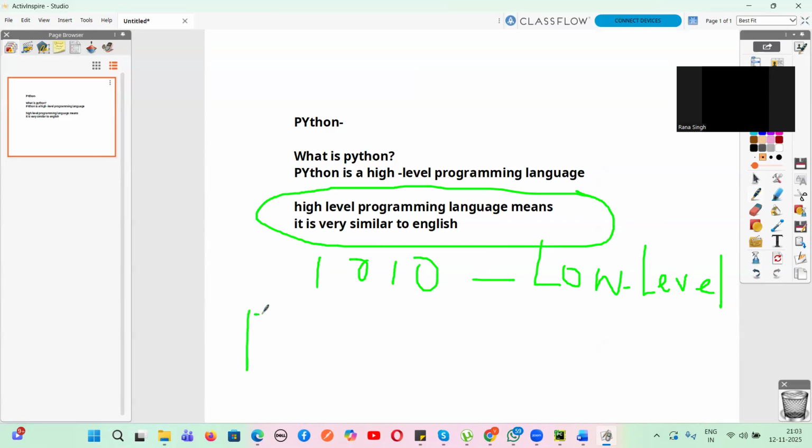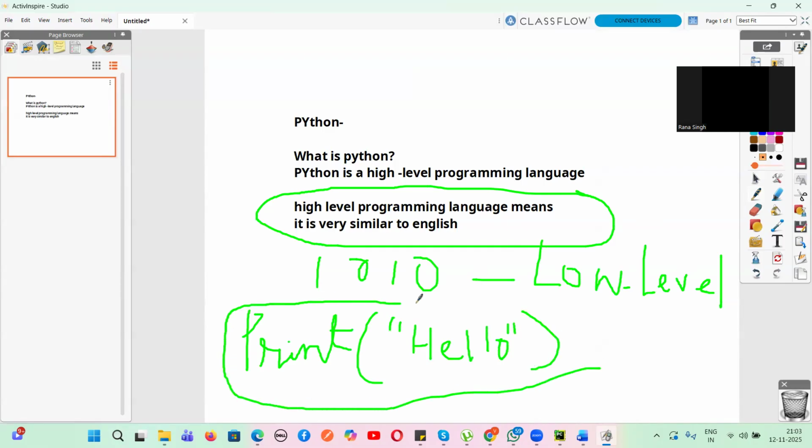Let's suppose I write print. So print is an English word. It will print. This is very, very similar to English. Let's suppose I write print hello. So of course, it is looking like plain English that this will print the hello text present here. That is why it is known as a high level programming language. High level means it is similar to English.